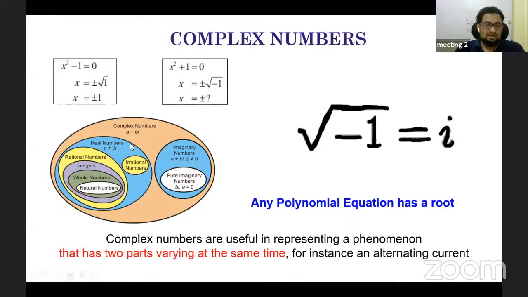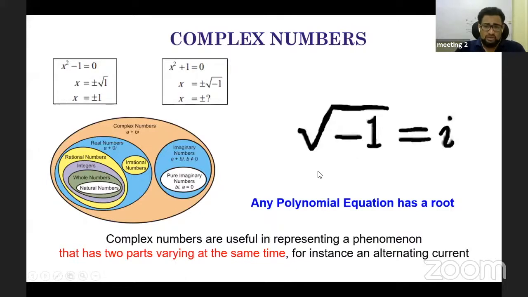We introduced the imaginary number and clubbed it together with real numbers, a plus ib, where a and b are real numbers. This gives the complex number, where i is equal to the square root of minus 1.